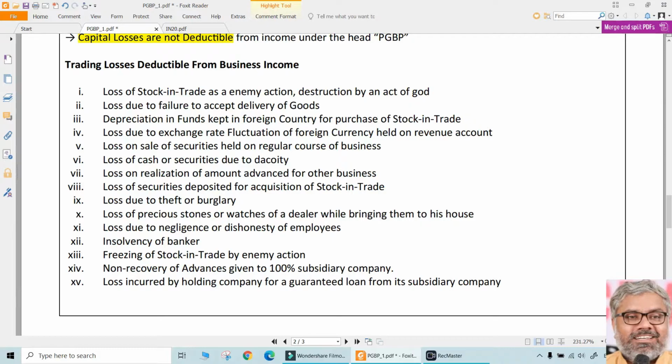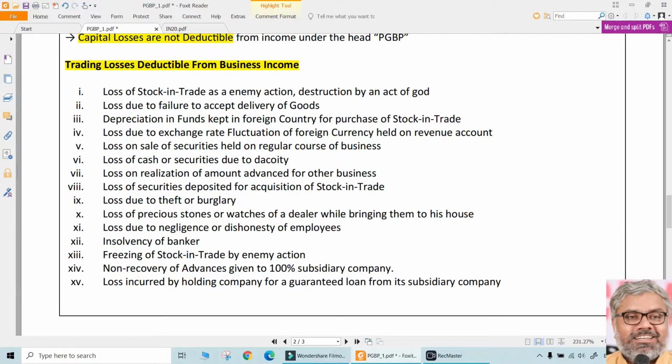Now before going to them, there are some trading losses which are deductible from business income. All of them are court cases. So we don't need to know which case and all. That will be required at final level. We don't need to know that. But common sense once again we have to apply in each case. Point is these are deductible. Means what the court said, these type of losses are okay. The assessee can claim the deduction. Like this, hundreds, thousands of cases will be there. We don't need to know all of them.